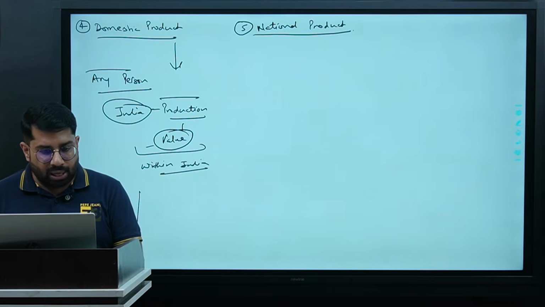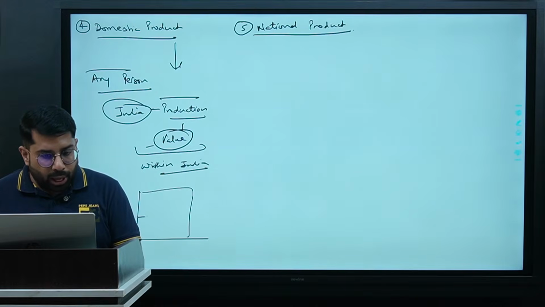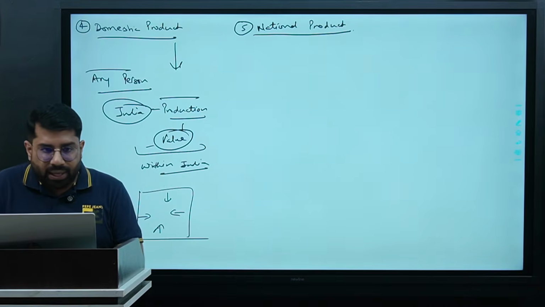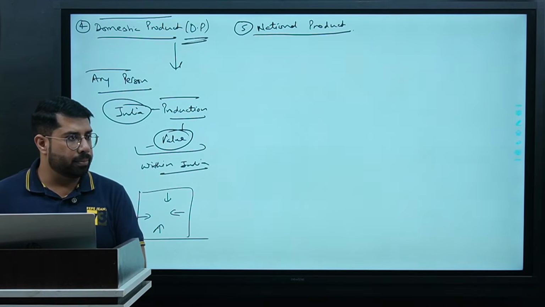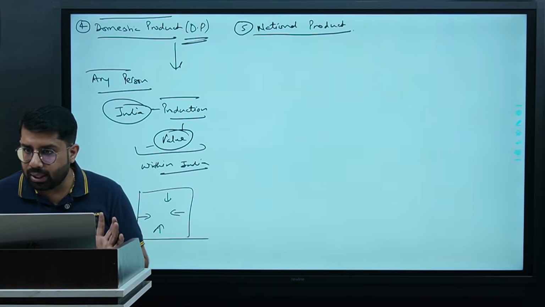So if these are the boundaries of India, whatever production we are doing within India, we calculate its value and take that value as domestic product, or we can say DP. Do we understand this?